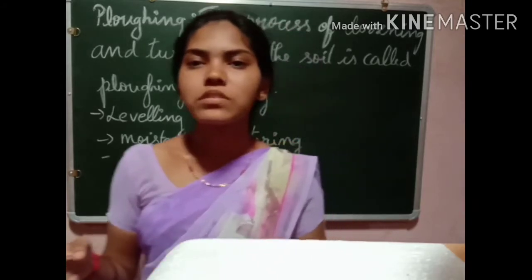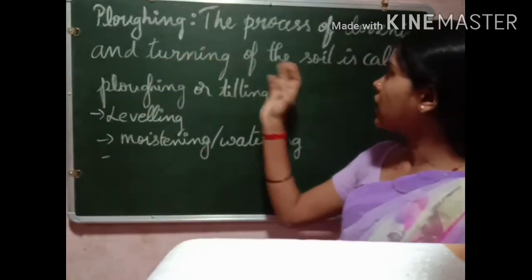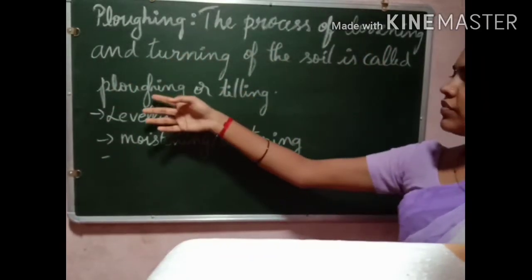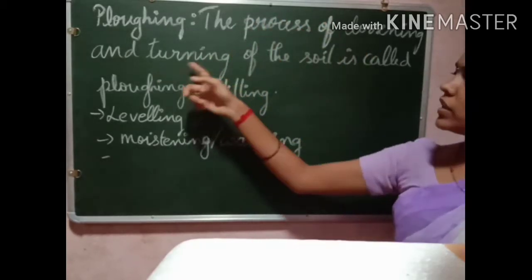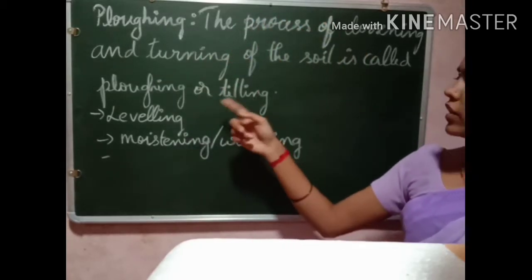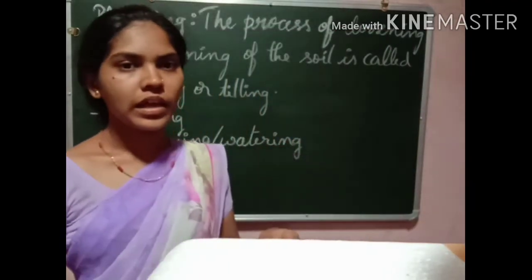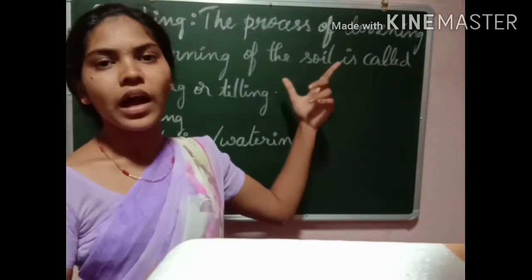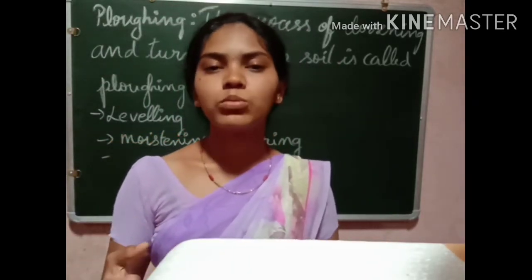The process of loosening and turning of the soil is called plowing or tilling. So what does it mean? Here they use the plow, and they will plow the ground. So the soil will turn and the soil will become loose.